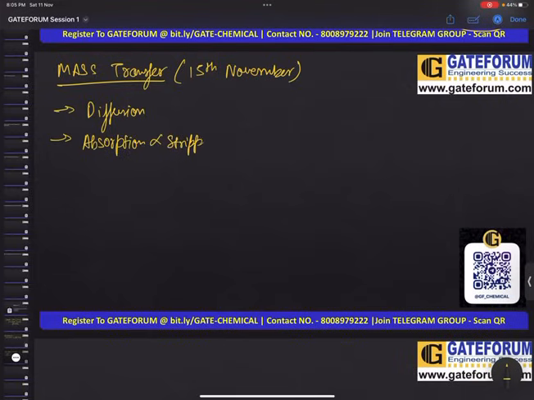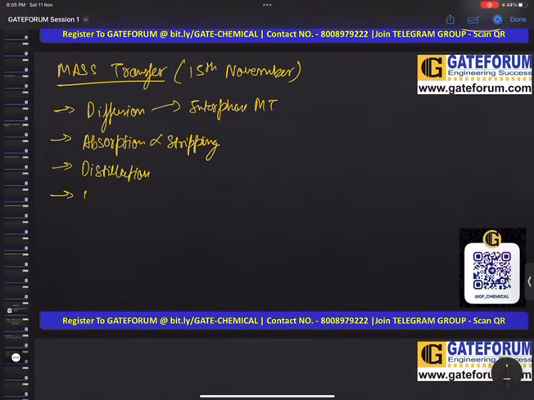Absorption and stripping. And in diffusion only we will cover our interface mass transfer, the two film theory, the rest of the film theories, all these things. The less important topics we will cover quickly, but the important topics like absorption and stripping, we will give time.